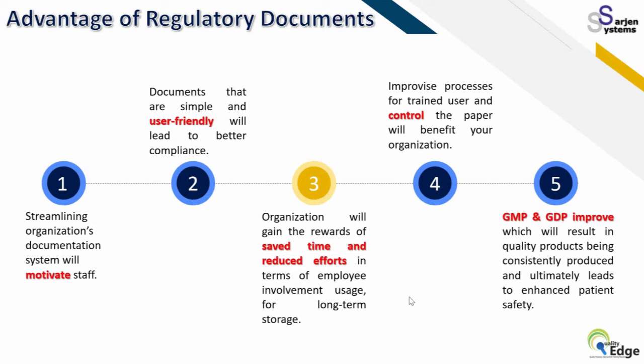Finally, coming to GMP and GDP improvements, which will result in a quality product. Your things are in a good fashion, there are no documentation errors, and all your GMP and GDP will be maintained properly.